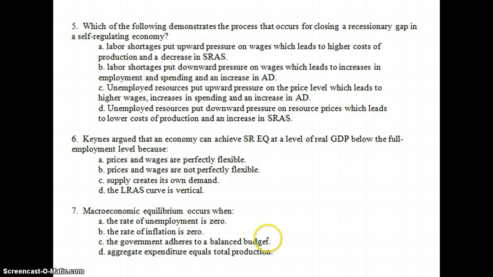Number five, which of the following demonstrates the process that occurs for closing a recessionary gap in a self-regulating economy? Again, self-regulating, classical theory. Classical, we've got short-run aggregate supply here and here, so let's look at A and D to eliminate some of our other choices. With a self-regulating economy in a recessionary gap, we in fact see unemployed resources. They put downward pressure, which leads to lower cost of production and an increase in SRAS. So therefore, for number five, D is our answer choice.